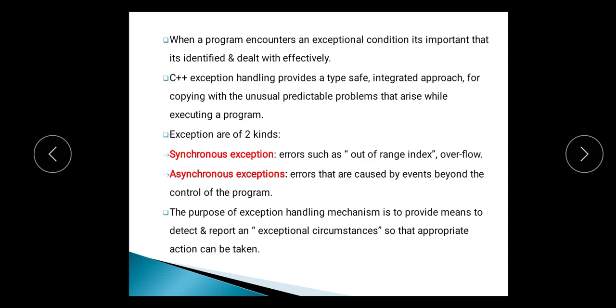Exceptions are of two kinds: synchronous exceptions and asynchronous exceptions. Synchronous exceptions are errors such as out of range index and overflow, whereas asynchronous exceptions are errors that are caused by events beyond the control of the program. The purpose of the exception handling mechanism is to provide means to detect and report exceptional circumstances so that appropriate action can take place. With the help of this mechanism, we can take the appropriate action so that we can deal with it properly.